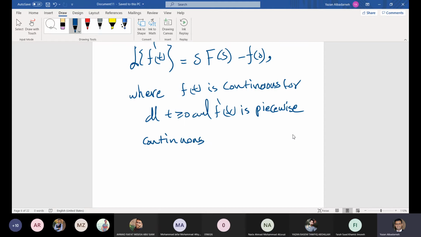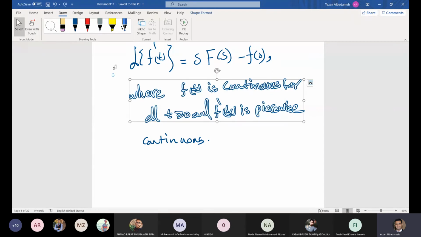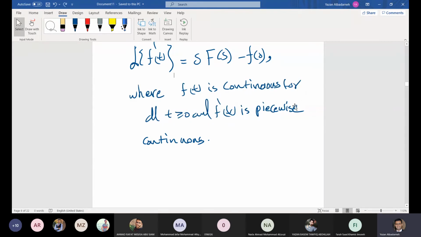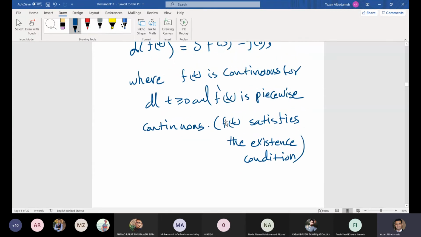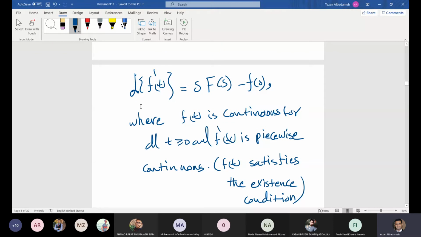Okay, of course here f of t must satisfy the existence condition. Okay, because this is very important. Where f of t is continuous and f prime of t satisfies the existence condition. Okay, now in this case we have a Laplace transform for the derivative f prime of t.